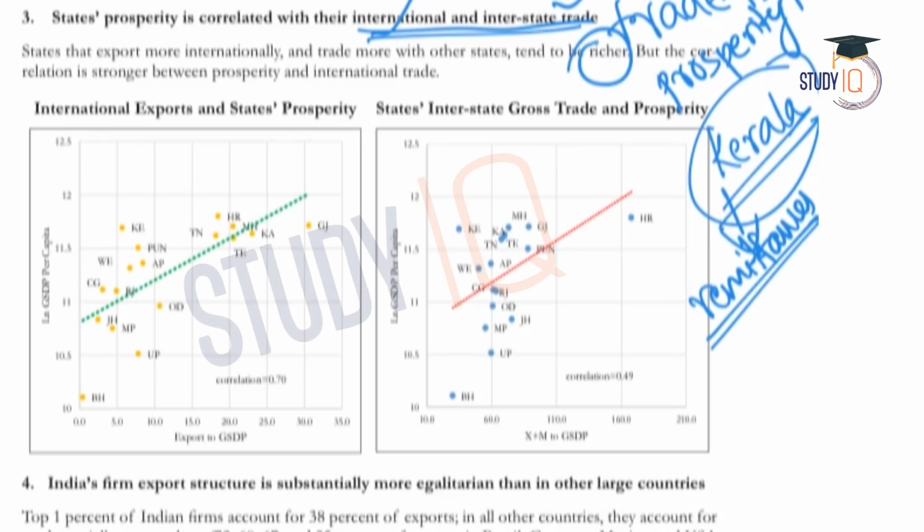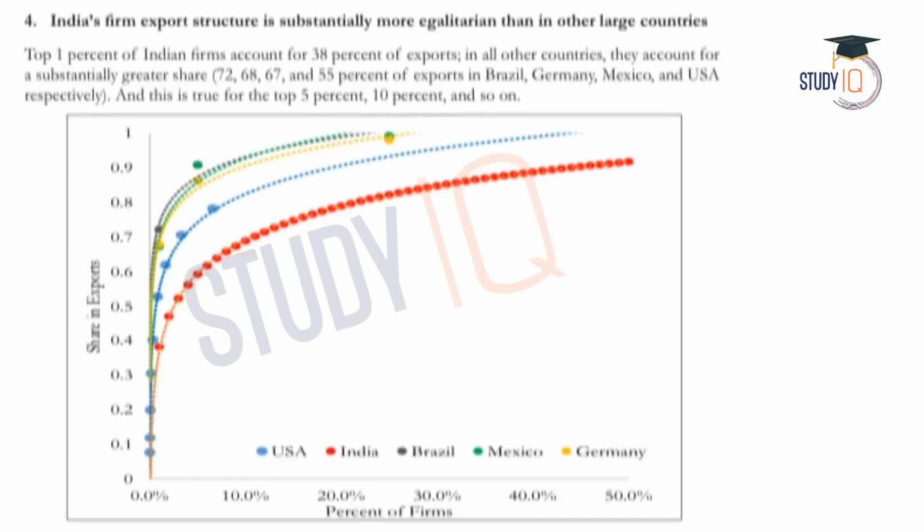But otherwise, if we look at the richer or prosperous states, we will observe that the prosperity is because of their increased volume of trade. The fourth fact that the survey discusses is that India's firm export structure is substantially more egalitarian than in other larger countries. It is with regard to the export structure of our country. So what does the survey say about the export structure? The survey says that we are more egalitarian. It means we are more equal.